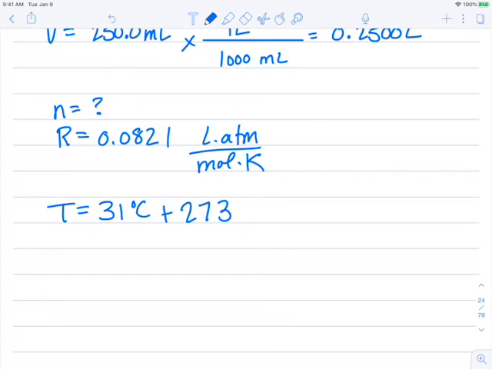With significant figures, that 0.15 really does fall off, but I found most students feel more comfortable just always tacking it on there, and there's nothing wrong with doing that. All right, so 31 plus 273.15. It looks like 304.15 Kelvin. Although by sig figs it would be 304, but I'm going to go ahead and leave everything because we're in the middle of a problem.